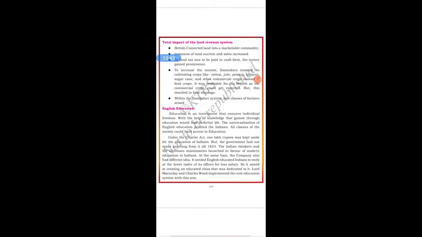Now, the total impact of the land revenue system. Students, what results can we see? The British converted land into a marketable commodity. Instances of land auctions and sales increased. As land tax was to be paid in cash, money gained prominence. To increase the income, zamindars insisted on cultivating commercial crops like cotton, jute, peanut, tobacco, sugarcane and others instead of food crops. It was profitable for the British as the commercial crops could be exported, but this resulted in food shortage in India.